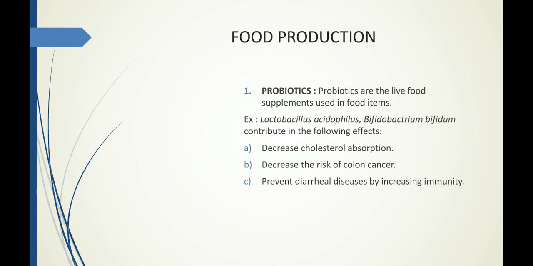For example, Lactobacillus acidophilus and Bifidobacterium bifidum are common useful bacteria which are generally found in your gut or in your intestine. These probiotics, these live microorganisms, help to improve your body conditions in several ways.